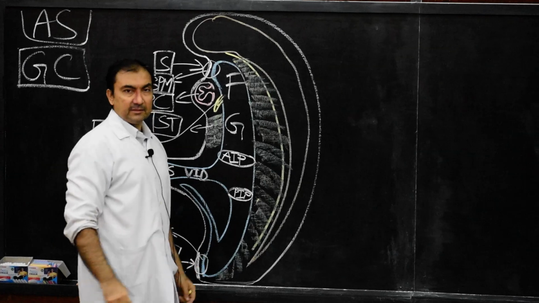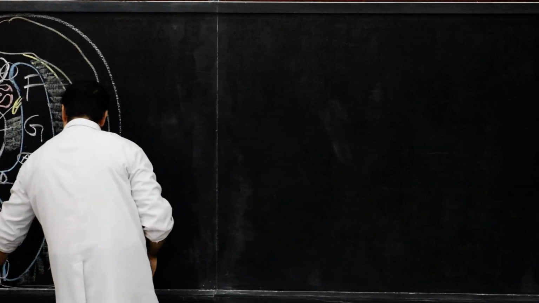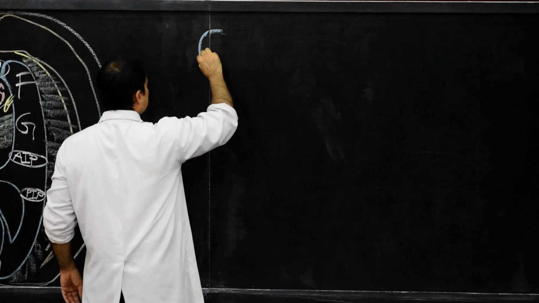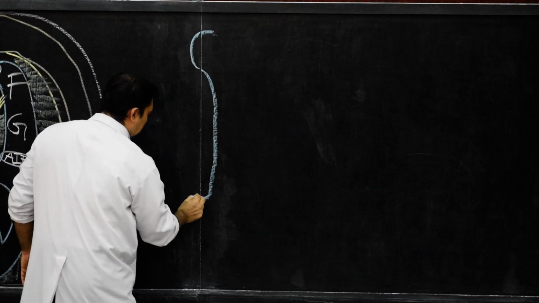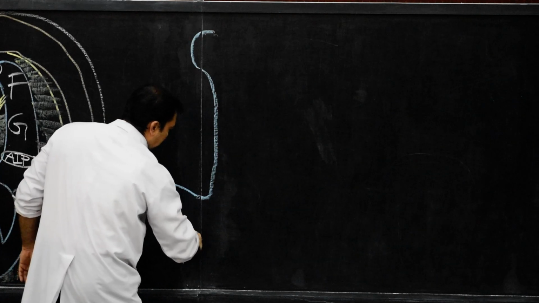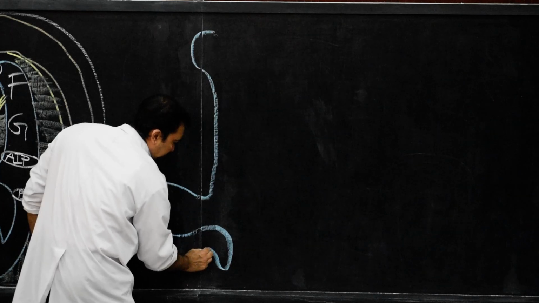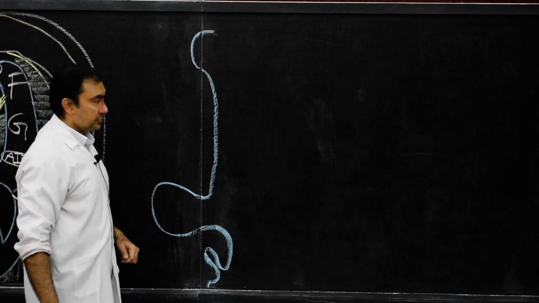Now we want to show this in an enlarged view, in such a way that we consider the developments that will take place in the foregut. So please come on this side. On this side we are going to show the entire foregut, and we are going to show till the level of the midgut loop, and from the midgut loop again the allantoic diverticulum and the hindgut. So this much we are going to show.